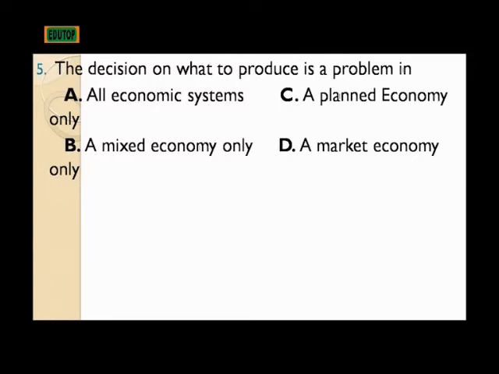The decision on what to produce is a problem in dash. A, all economic systems. B, a mixed economy alone. C, a planned economy alone. And D, a market economy alone.